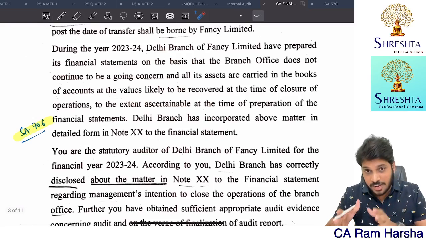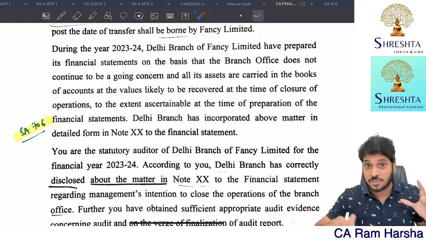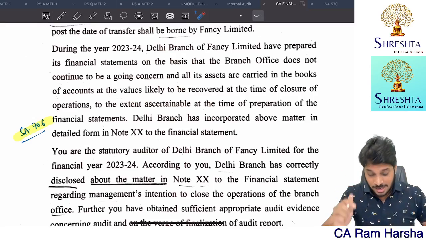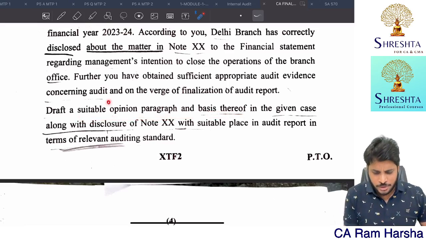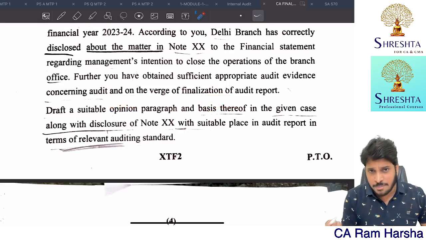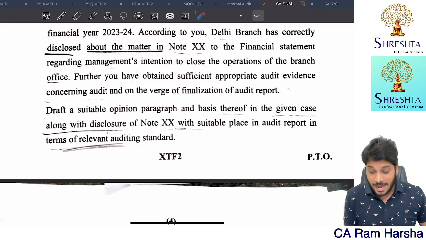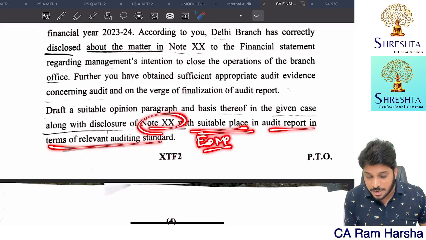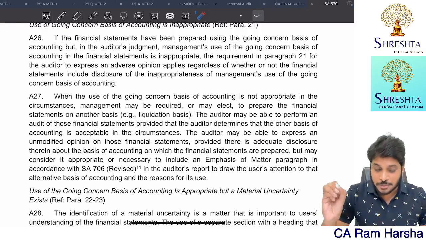The financial statements of the Delhi branch honestly disclosed everything. They even prepared the financials without using the going concern basis, which is actually apt for that entity, and they disclosed that fact. Now they are asking you to draft a suitable opinion paragraph and basis thereof. That is, you give an unmodified opinion, and you also give the basis for opinion. So: unqualified opinion, basis for opinion. You just mention that the financial statements show a true and fair view, and at a suitable place in the audit report refer to note number 10. And I told you in the previous paper analysis, and even now I'm telling you, it's an emphasis of matter.